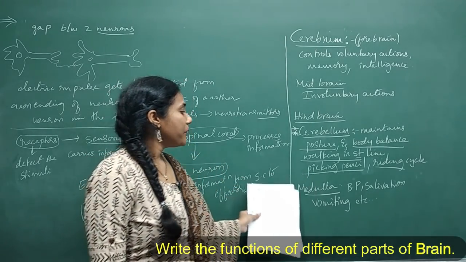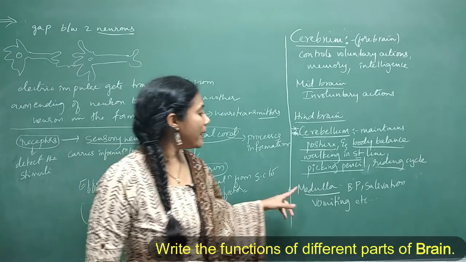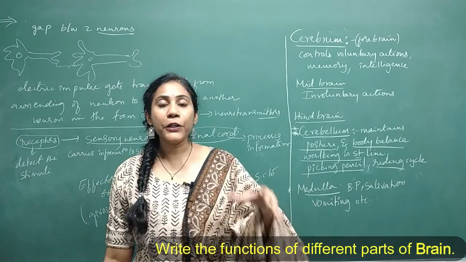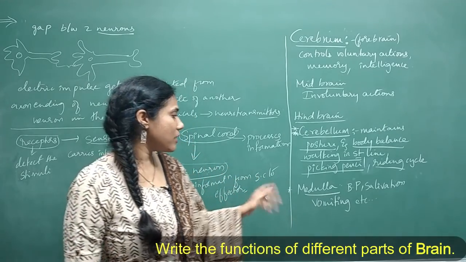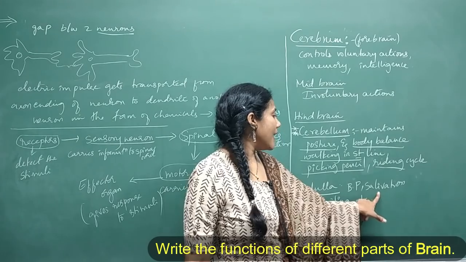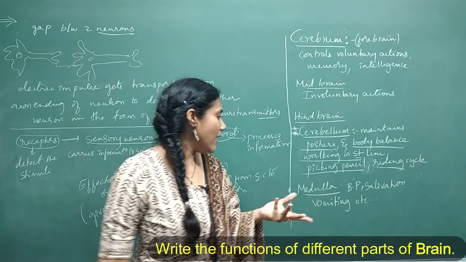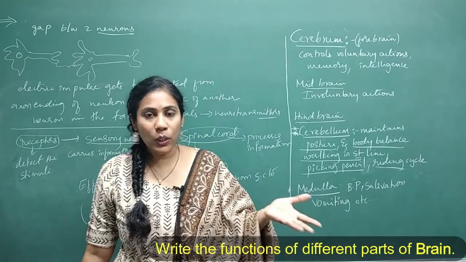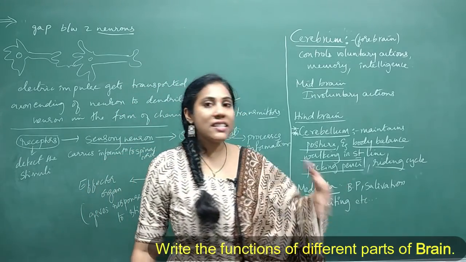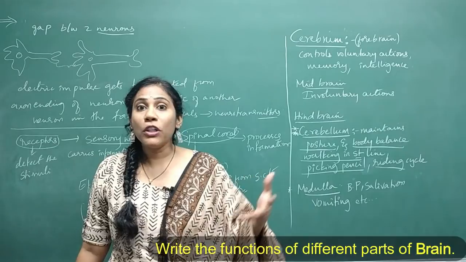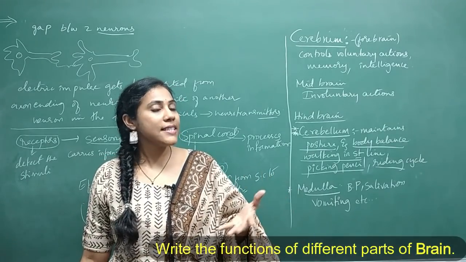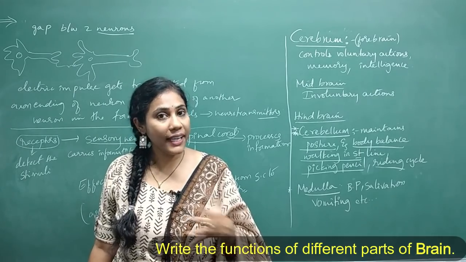Okay, fine. And next is the function of medulla oblongata. So medulla oblongata controls the involuntary actions such as blood pressure, salivation, that is secretion of saliva. All this happens on its own. It doesn't depend on thinking process, isn't it? So vomiting, sneezing, coughing. If you want to control sneezing, is it possible? Never, right? So this is an example for involuntary actions.